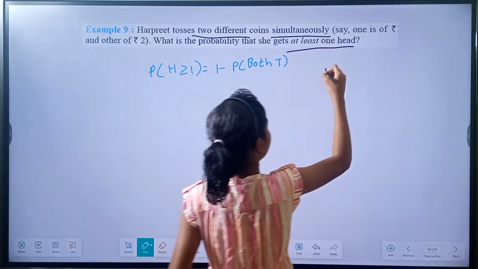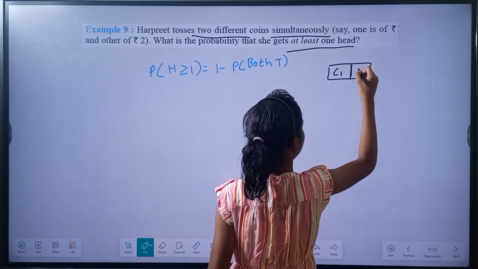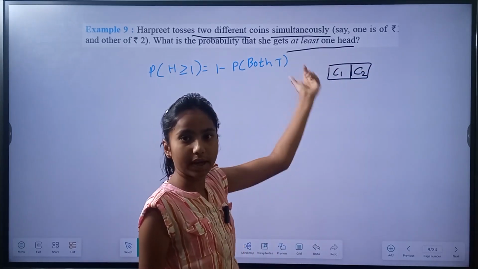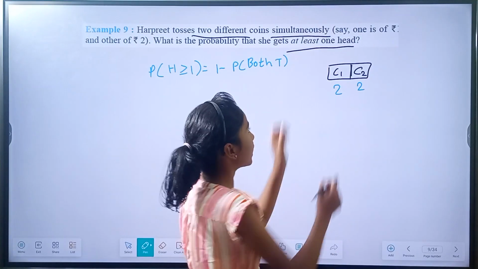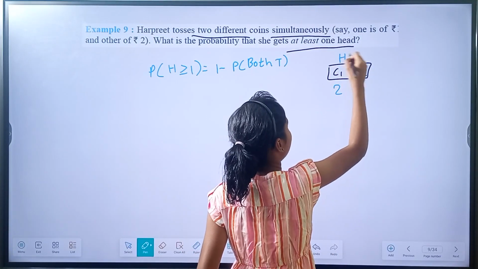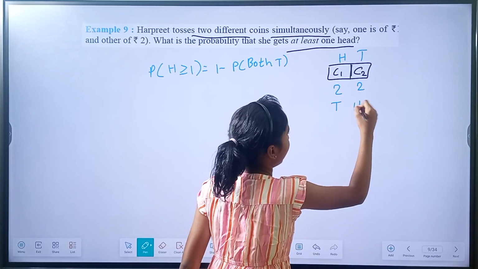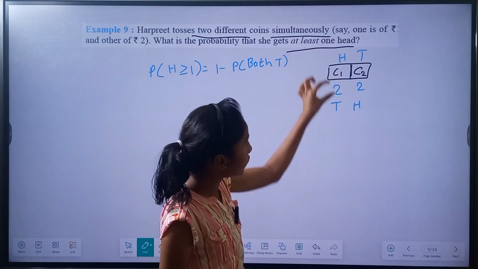So we have the probability of getting coin 1 and coin 2. In coin 1 we have 2 ways, head or tail, and in coin 2 also we have 2 ways. Suppose we got head here and tail here. Now getting tail here and head here. So here coin 1 has H, but here coin 2 has H.